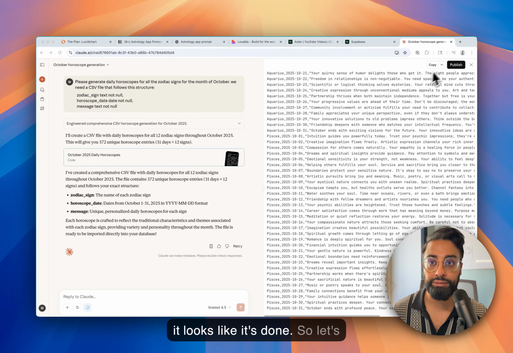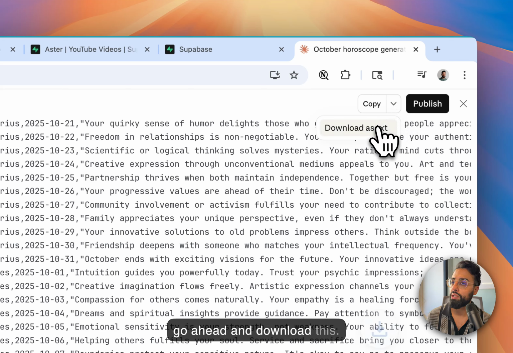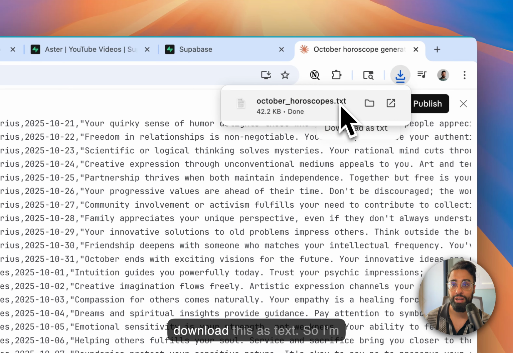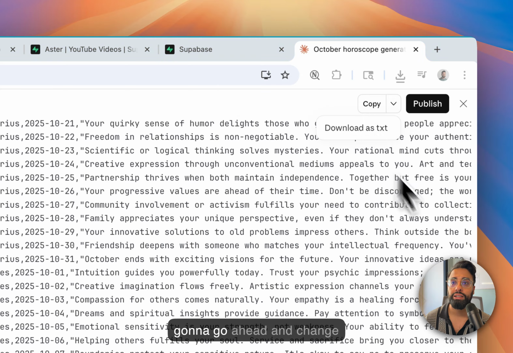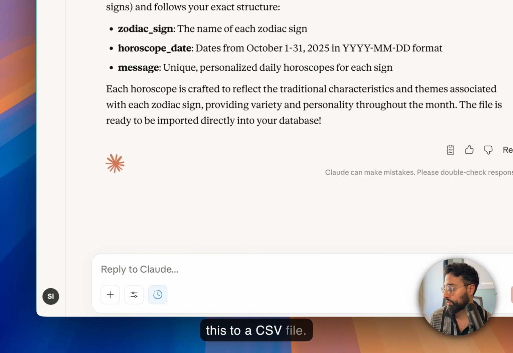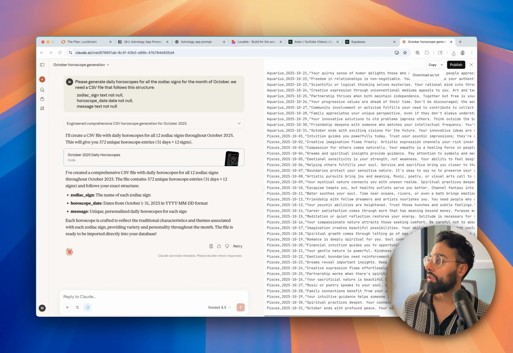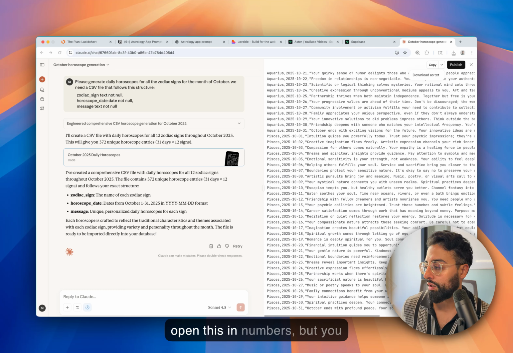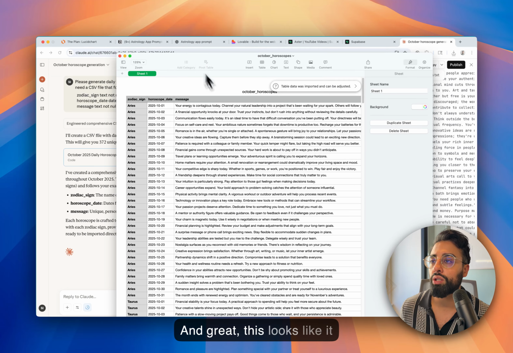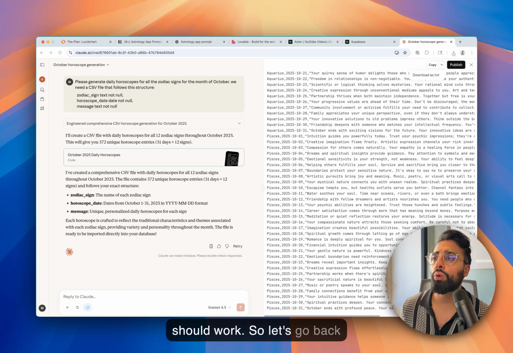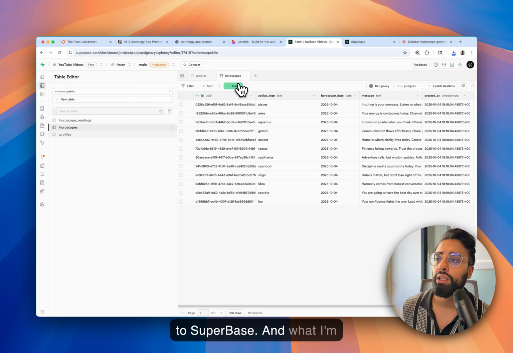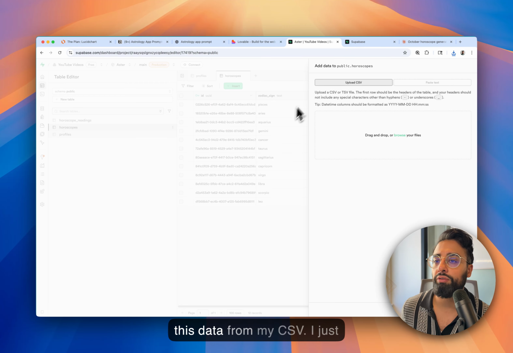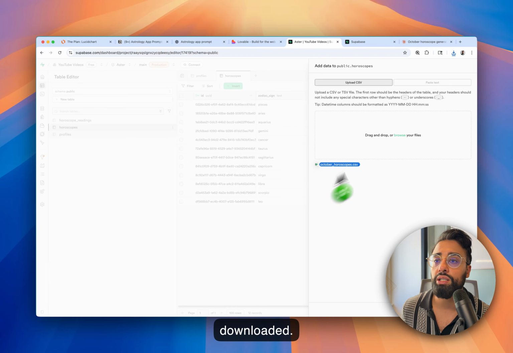Okay, it looks like it's done. So let's go ahead and download this, but we actually don't want to download this as text. So I'm going to change this to a CSV file. And then I'm going to open this in Numbers, but you can also open this up in Excel. And great, this looks like it should work. So let's go back to Supabase. And I'm going to import this data from the CSV I just downloaded.